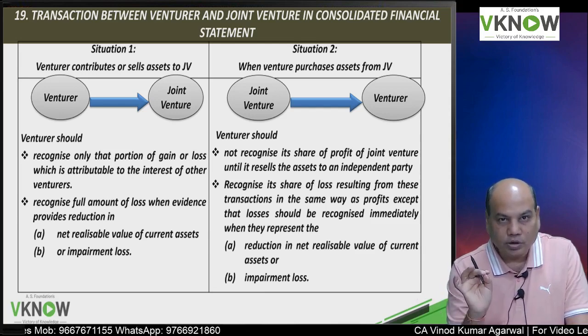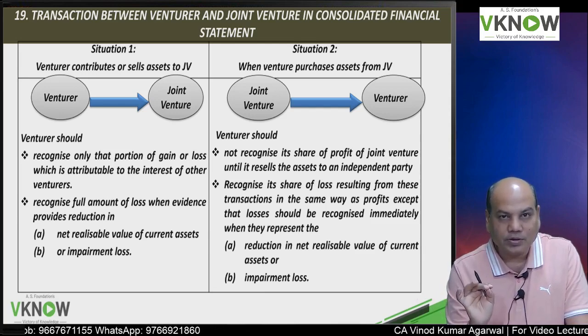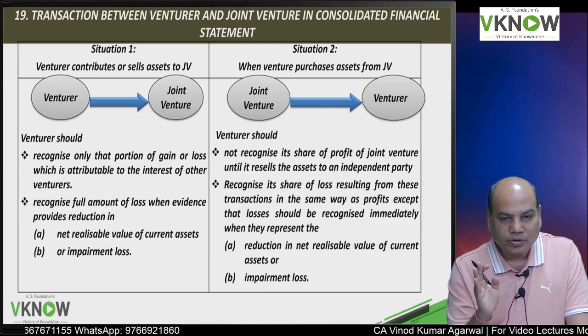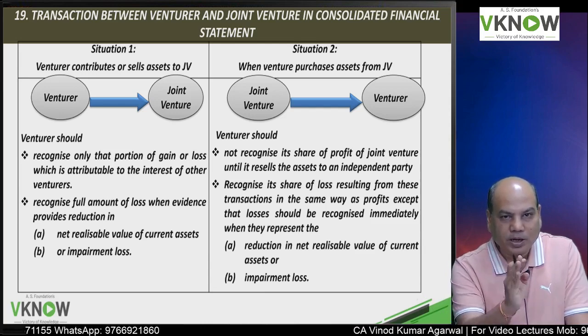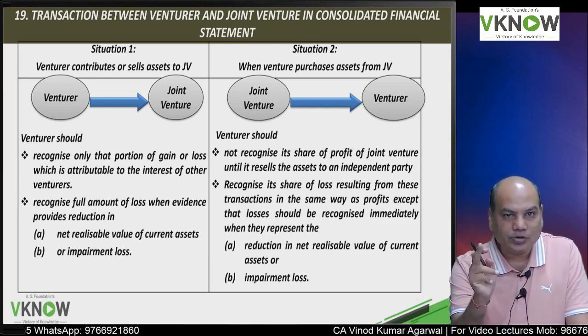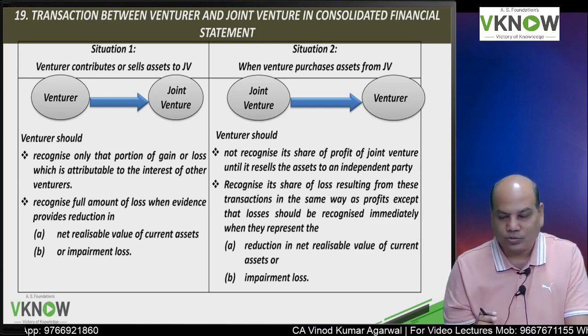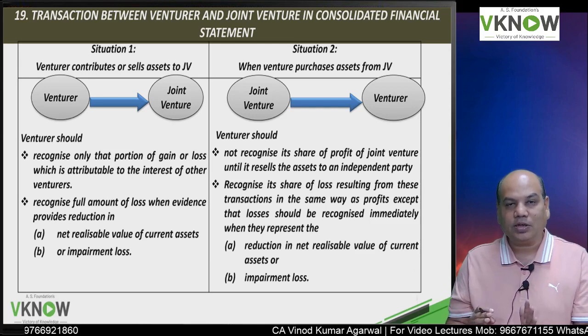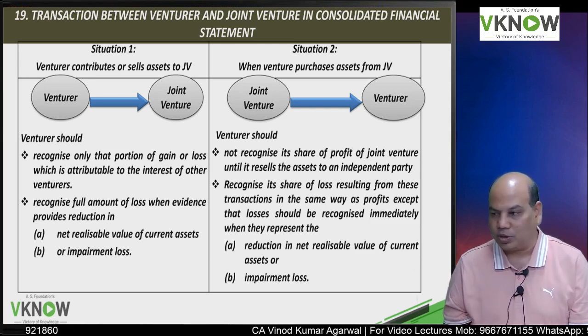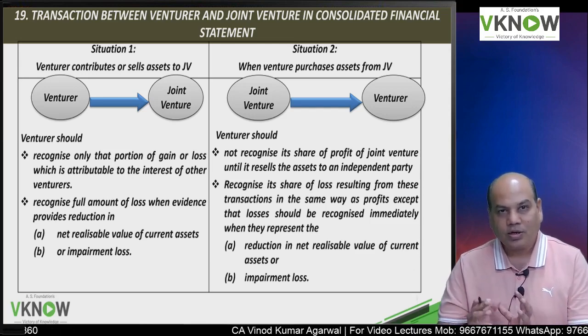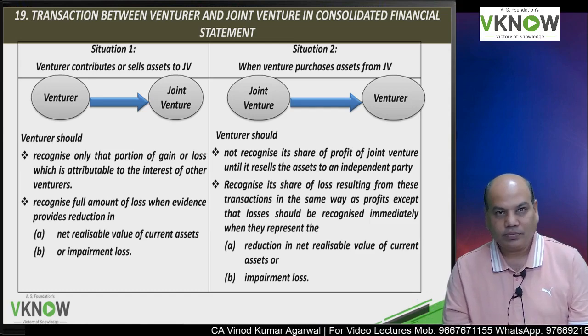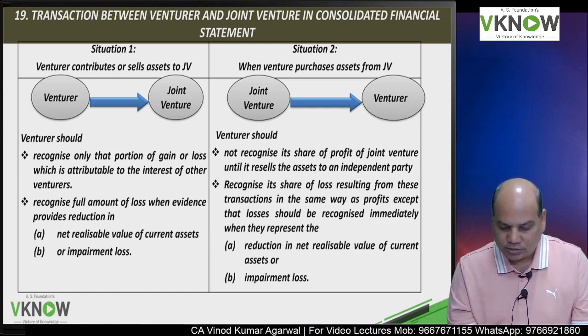This we have also covered in AS21 and AS23, where there are transactions between parent and subsidiary covered in AS21, transaction between investor and associate covered in AS23, and similarly there can be transaction between the venturer and the joint venture. Then there are two possibilities.